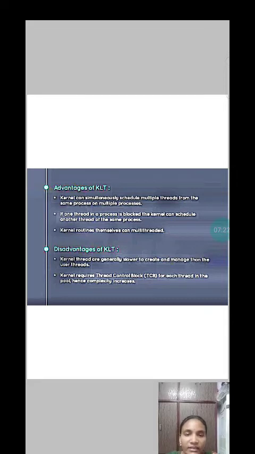Disadvantages of kernel level thread. Kernel threads are generally slower to create and manage than the user threads, because kernel's structure is very complex, so it is difficult to create and manage kernel level threads. Kernel requires thread control block for each thread in the pool, hence complexity increases as each thread should carry a thread control block, so the complexity increases even more.